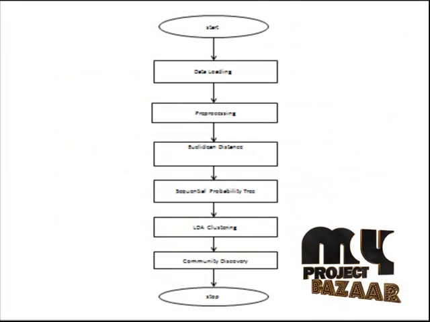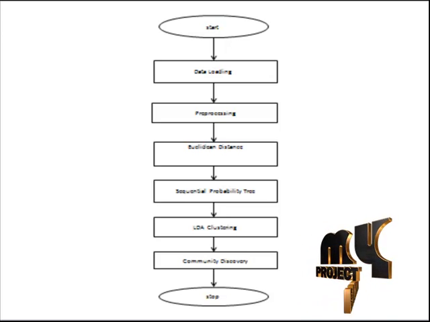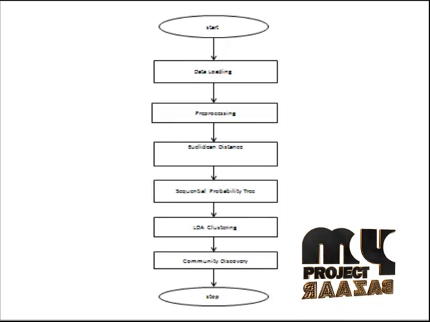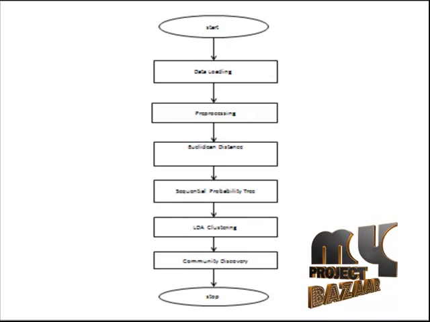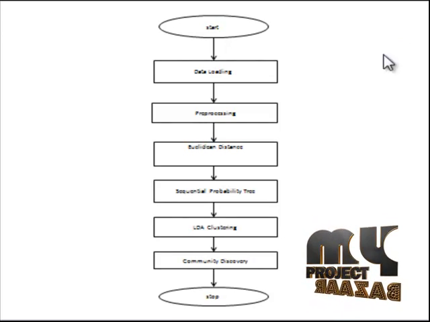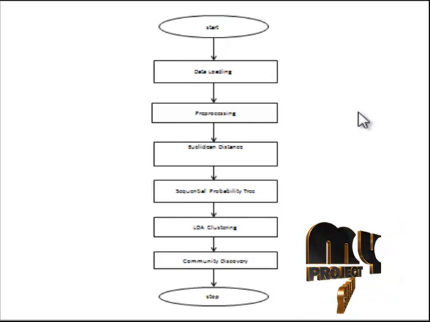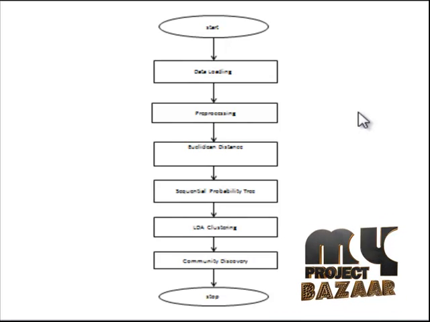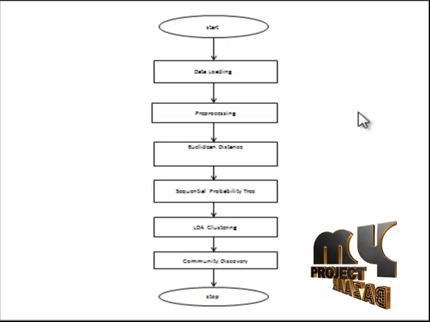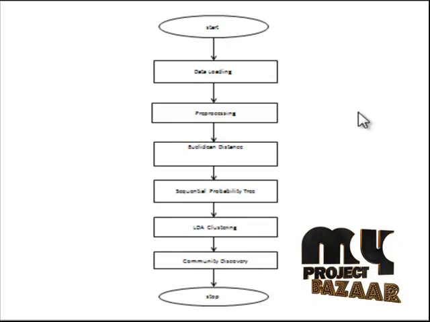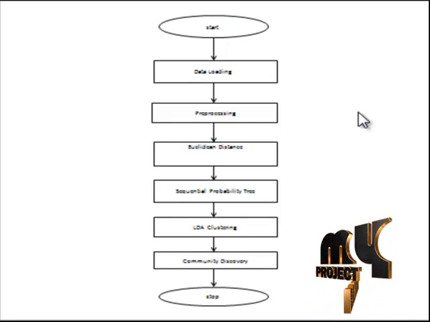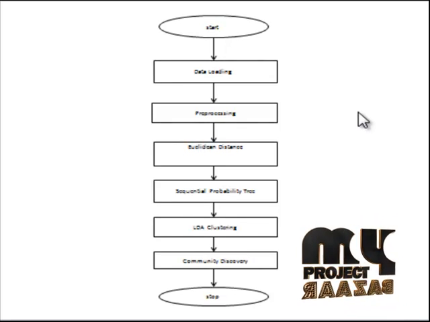Our process starts with data loading and pre-processing. In the pre-processing step, the garbage value should be removed. We have taken the census data set. After that pre-processing, the Euclidean distance measure is applied to measure the distance between the data objects. After that, we formulate the sequential probability tree.